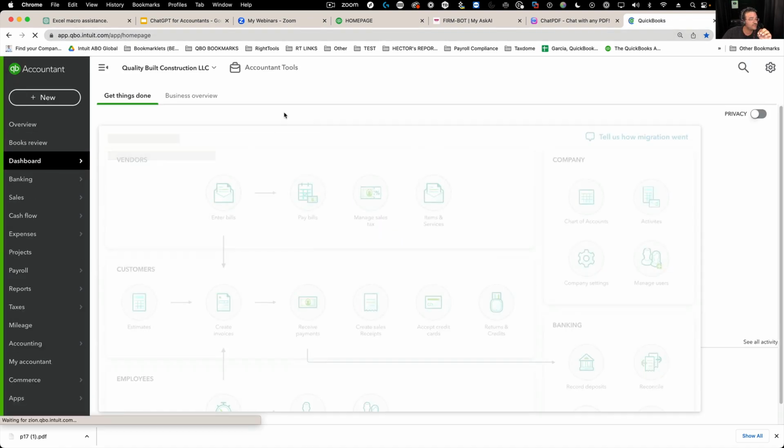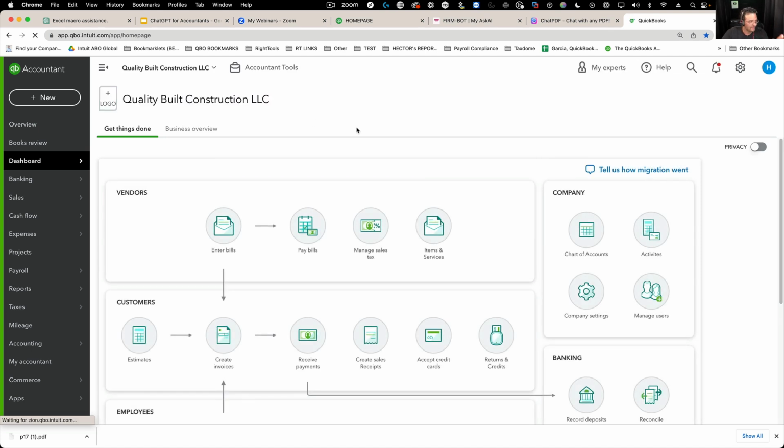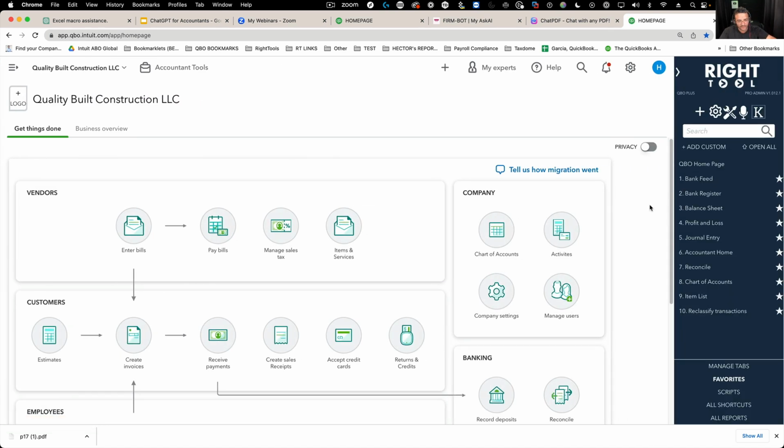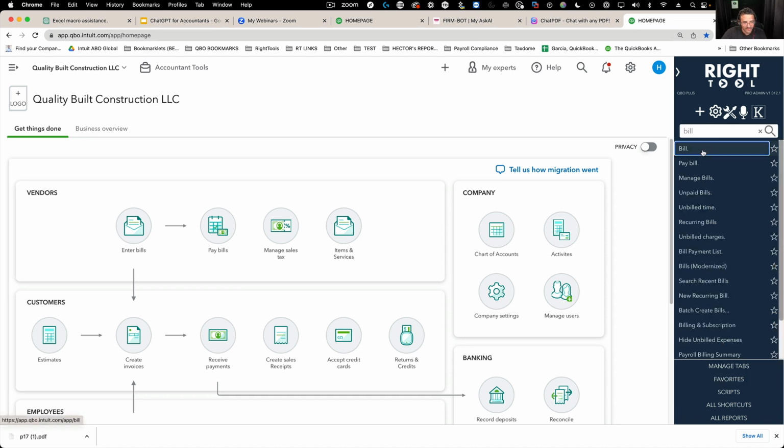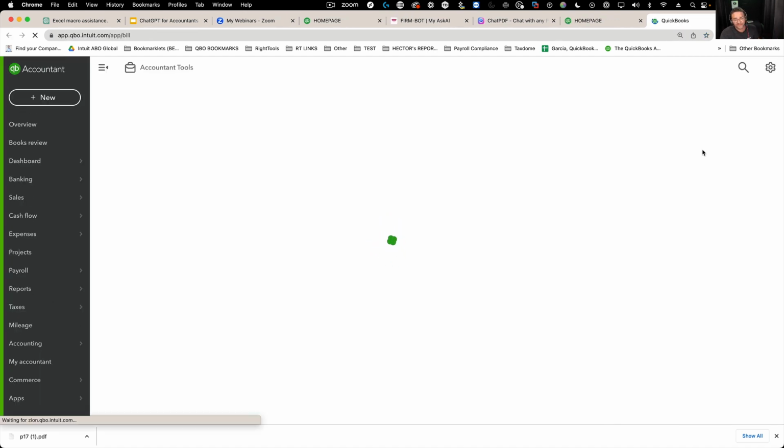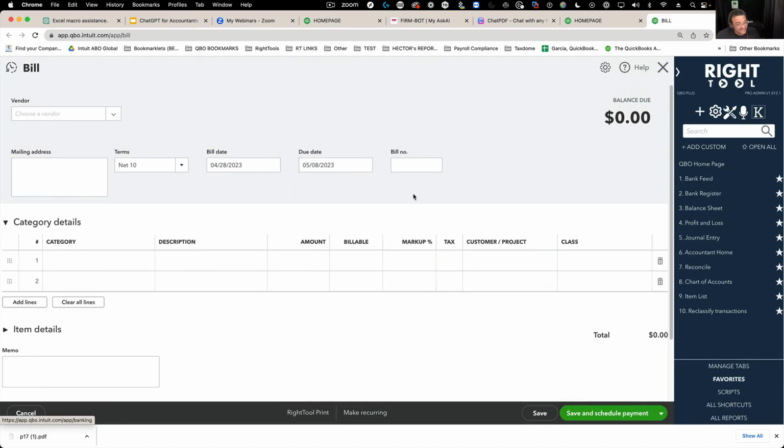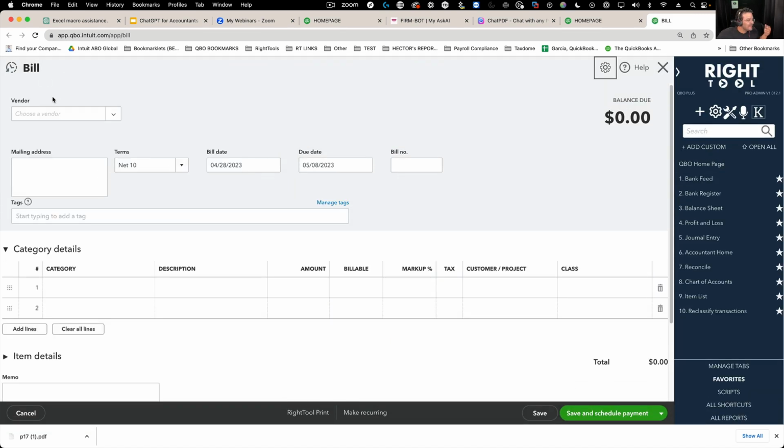But imagine there's a website that you use a lot, and right now I'm going to use QuickBooks as an example. But imagine there's a place that you do a lot of stuff in. Okay, so QuickBooks happens to be a place that I do a lot of stuff in, but I want you to imagine any sort of website. Okay, let me open up one of these bills.